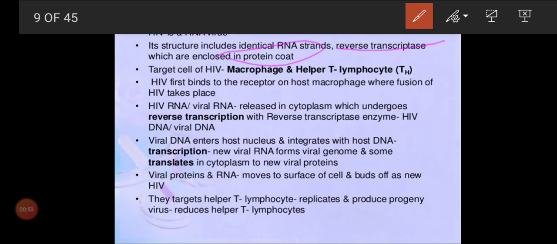When it enters into your body, first it will target the macrophages and helper T lymphocytes. We have learned about the T helper cells. It will attack the T helper cells and macrophages. How does it very specifically attack the macrophages and T helper cells? You need to write this. Normally, as I have explained, the structure.